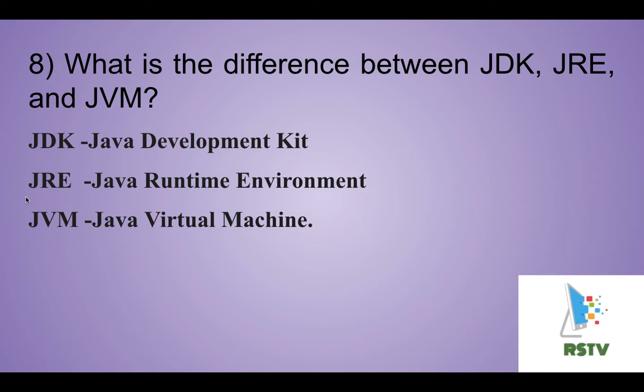See, we have the processor, right? So first the source file, it will compile and create the dot class file. When it runs the dot class file, it will go to bytecode, and that bytecode the computer will understand, right? So like that. So JDK, JRE, JVM. We develop the program using the JDK. JRE is a software bundle that allows the Java programs to run, whereas JVM is an environment for executing the bytecode. Okay.